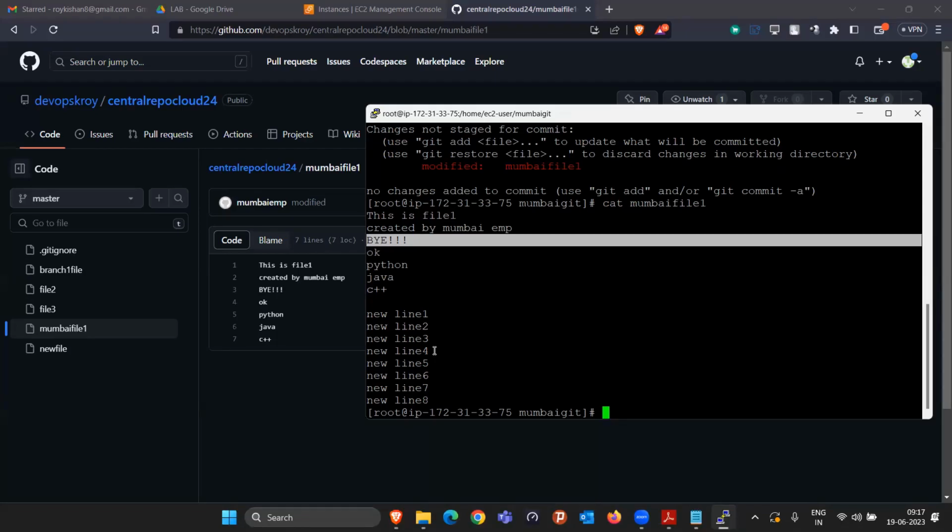Sometimes what can happen is you are doing changes in this particular line only, and that particular line only got changed. In that case, merge conflict will come, right? Both files will be merged, and you have to manually take the decision which line you want to keep. So that can also be the case. Is it fine?